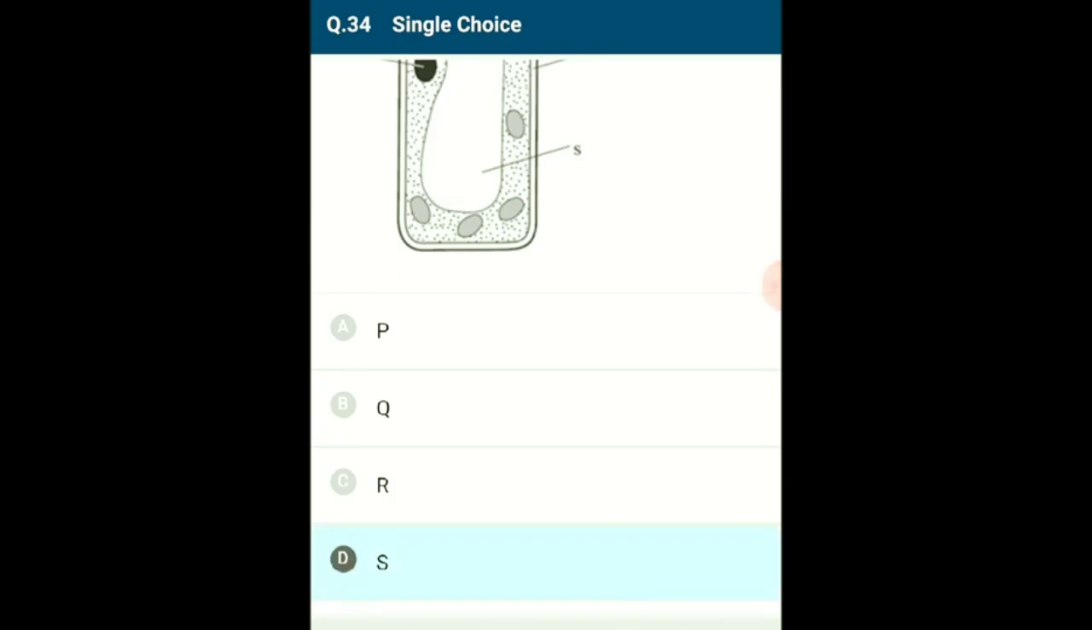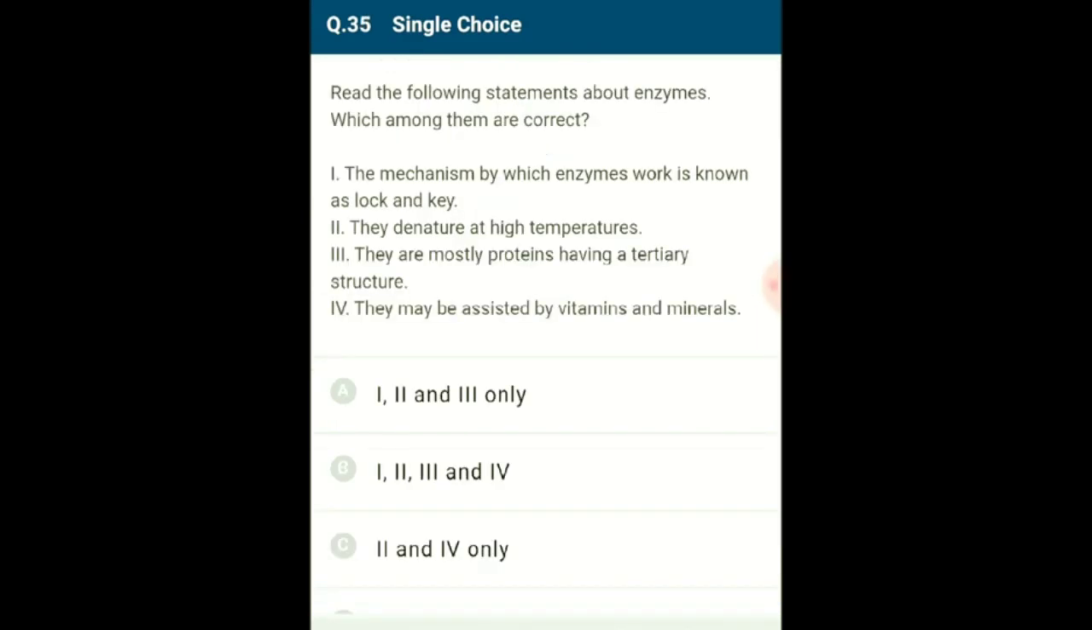Yes. Question number 35. Read the following statements about enzymes. Which among them are correct? Here there are four statements given. Enzymes are the group of biomolecules which act as biocatalysts, speeding up the reactions. These are made up of proteins.